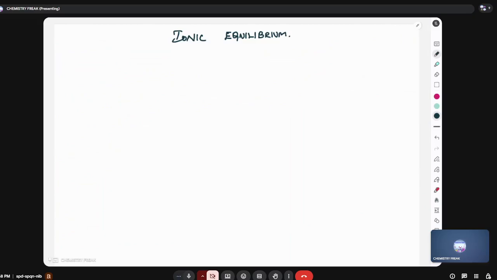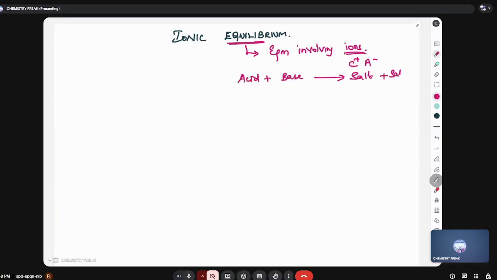Ionic equilibrium. So, in the crash course, the next topic we are going to see is ionic equilibrium. So, what is ionic equilibrium? Very simply speaking, it is nothing but equilibrium involving ions. Where do you get ions? Simply cations and anions. Where do you get them from? From salt. How do you get salt? Acid, when neutralized by a base, gives salt plus water.